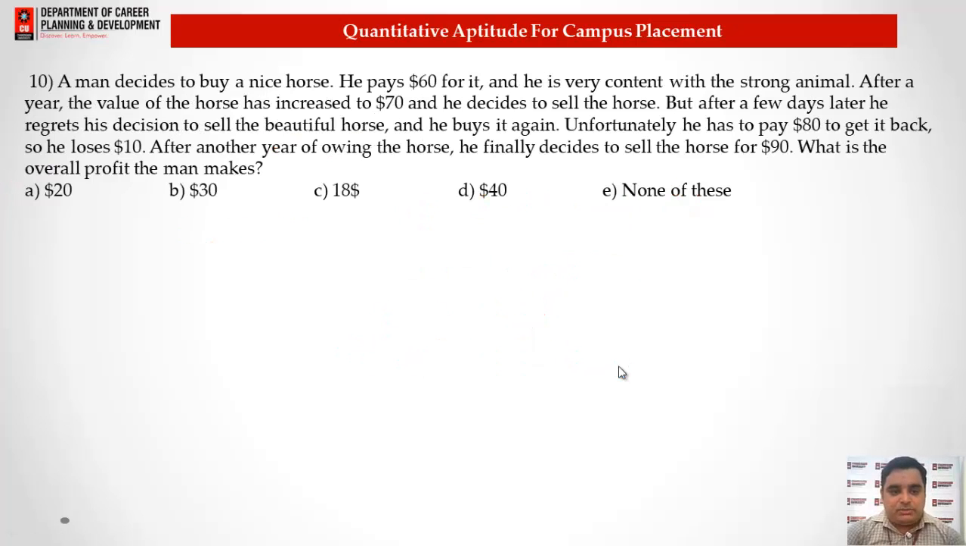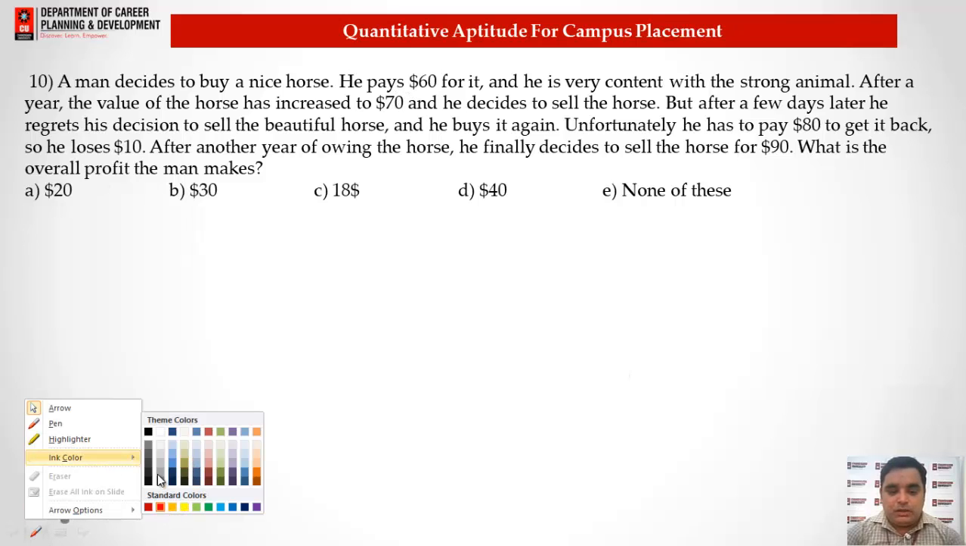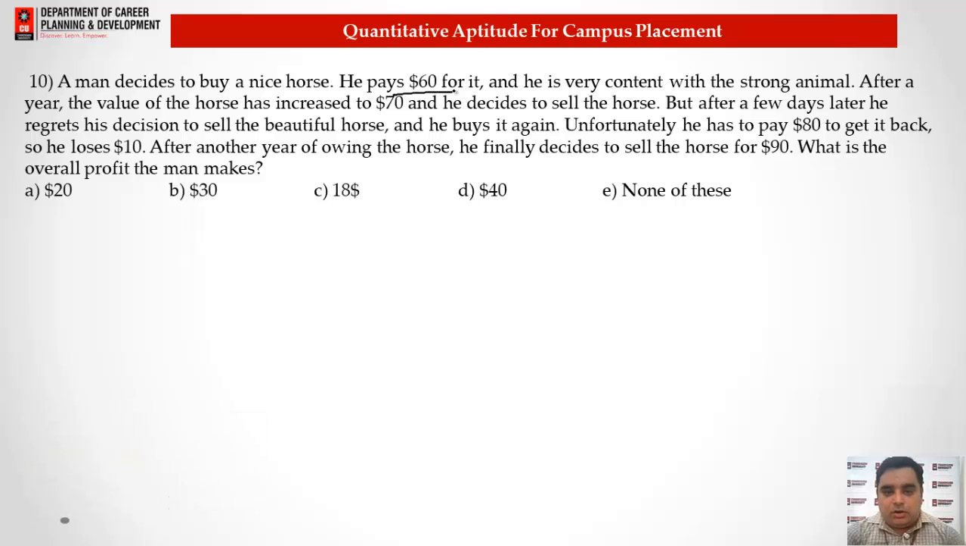Now here we have question number 10. A man decides to buy a nice horse. He pays $60 for it and is very content with the strong animal. After a year, the value of the horse was increased to 70. So what you need to understand here: the horse he purchased for 60 now becomes 70. He decided to sell the horse. It means there is a profit of $10.